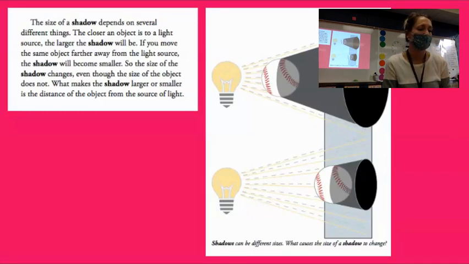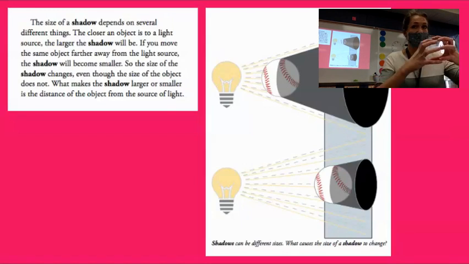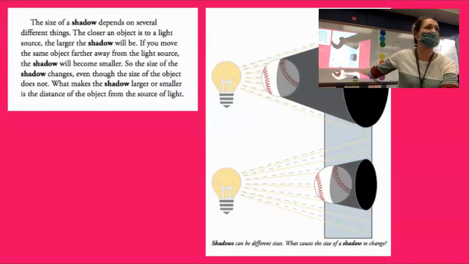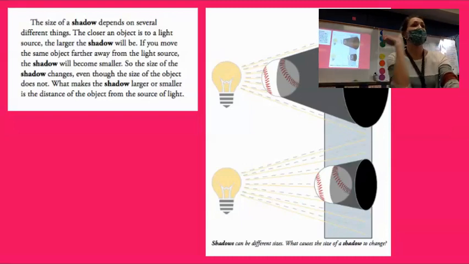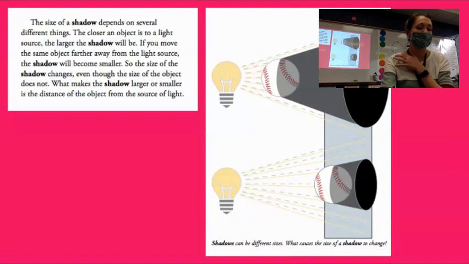Kaylin. Okay, if the object is farther away from what? If the object is farther away from the light source, the shadow gets smaller. If the object is closer to the light source, the shadow gets bigger. So it's going to be that distance away from the light source that is going to create the different sized shadows as well. Yes, Ray?